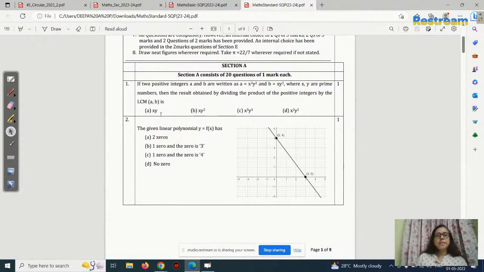So what will be the LCM? Anyone give me in the chat box the LCM of these two numbers A and B, x cube y square and x y cube. What will be the LCM? Least common multiple. Can you say? Anyone give me the answer in the chat box.